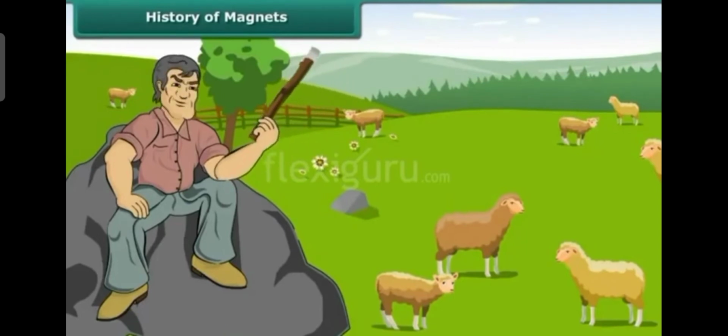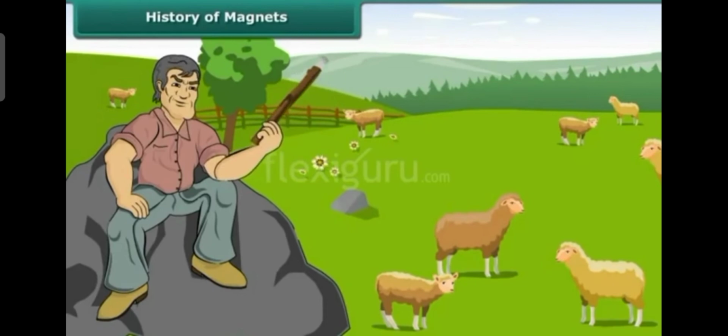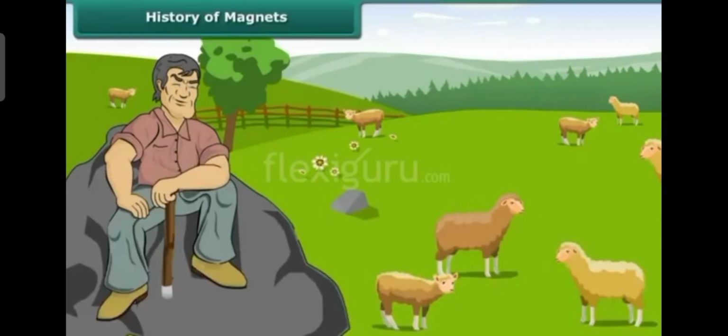He had a stick in his hand, and at the end of the stick it was fitted with an iron material. After some time, he placed his stick on the rock where he was sitting. What happened to the stick?